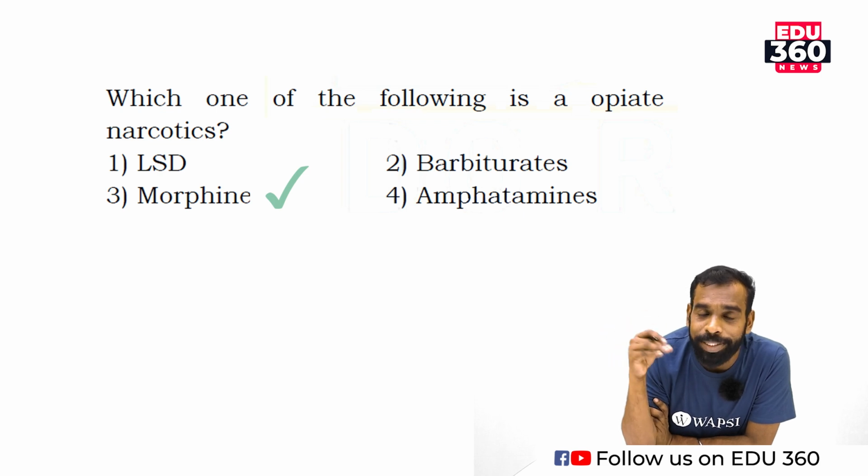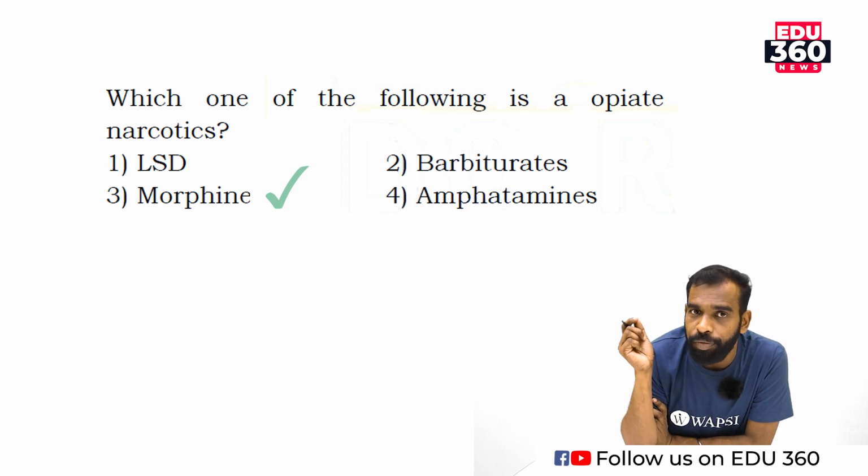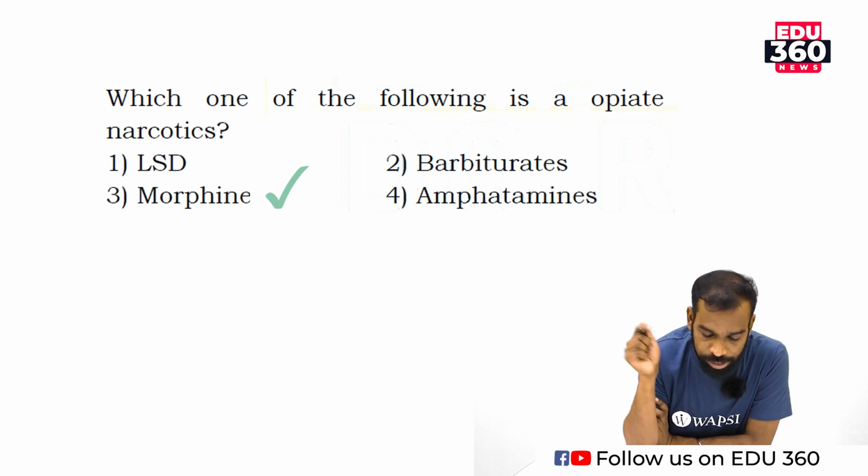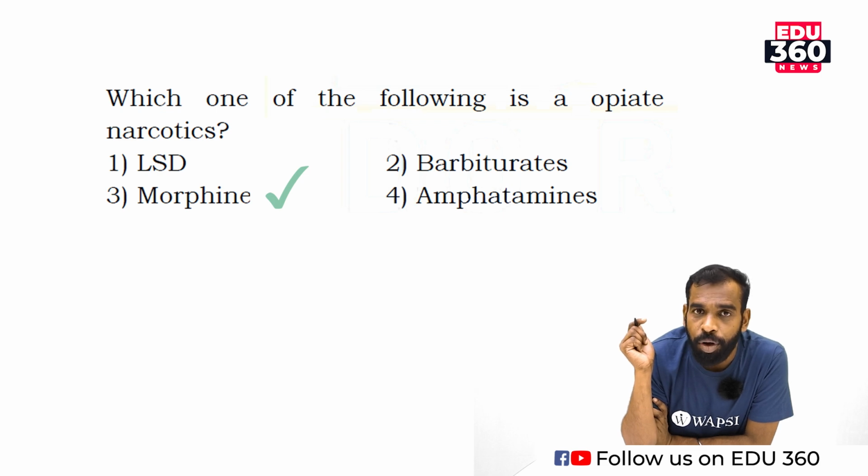It is used as a painkiller, like a treatment process. So morphine is used as a painkiller. What about LSD? LSD is a chemical which is used as a drug. Then amphetamines, barbiturates, etc. will be used as stress-releasing drugs.